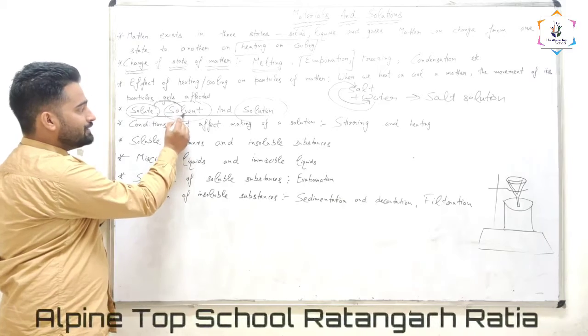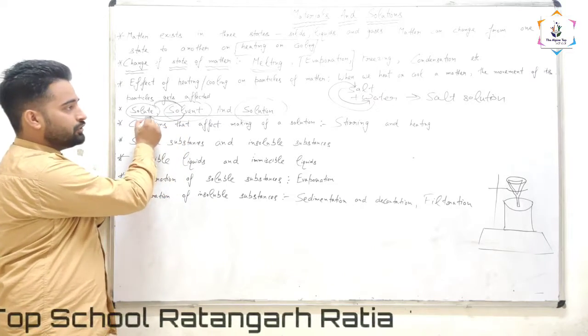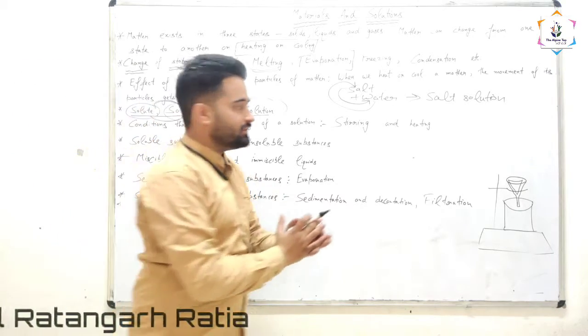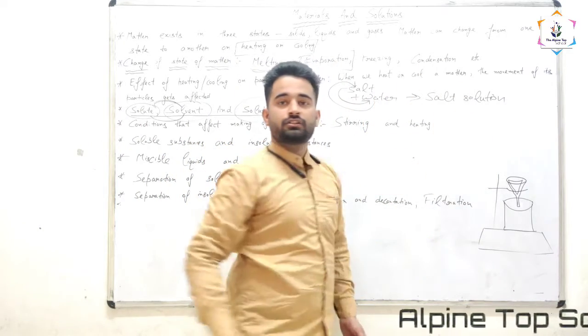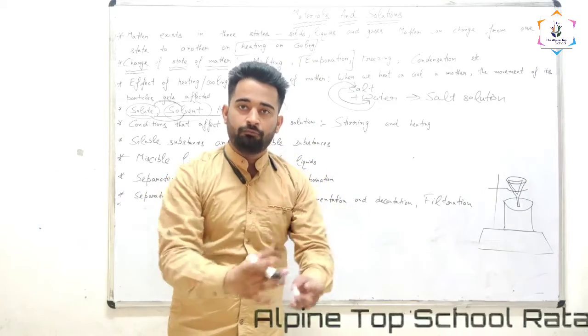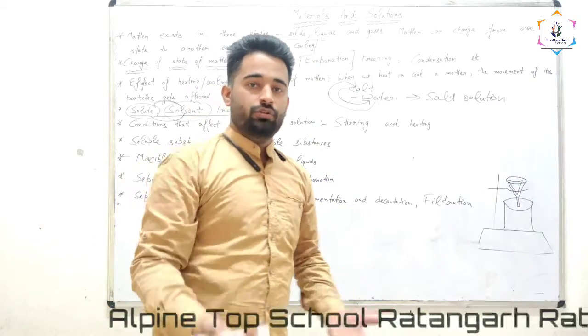Here, salt mixes into the water, which is the solvent. And what is solvent? The substance into which the solute mixes, that is called solvent. See here, salt mixed into the water, and water is called solvent. And the mixture of both things, solute plus solvent, that is called solution.